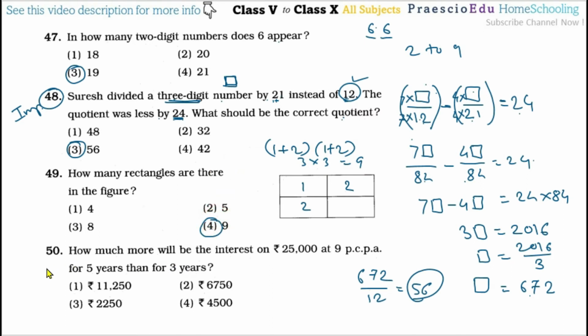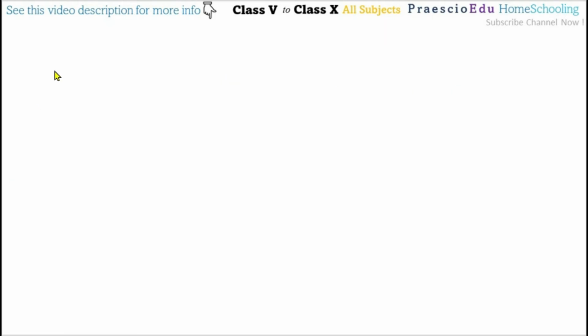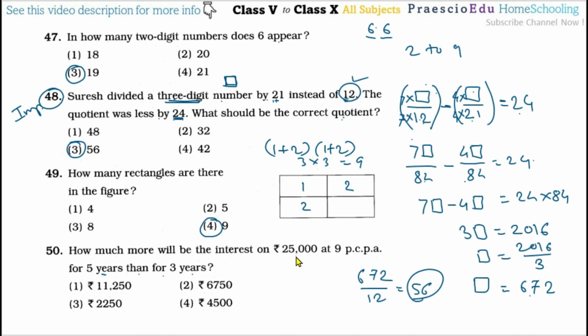Now question number 50: how much more will be the interest on 25,000 at 9 percent per annum for 5 years than for 3 years? I will do this separately. For 5 years, the principal amount and the rate of interest are the same, and for 3 years the rate of interest is also the same, but what is asked is their difference.